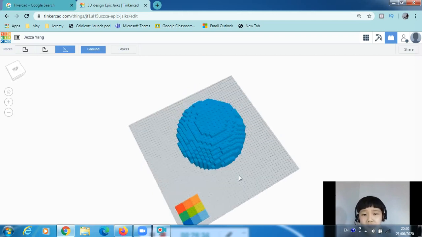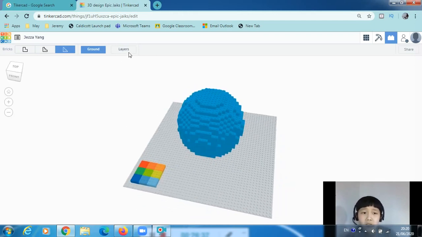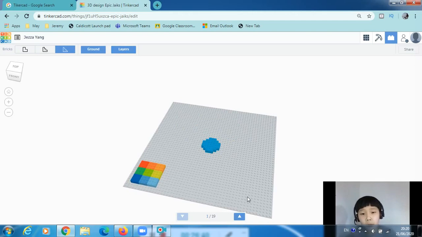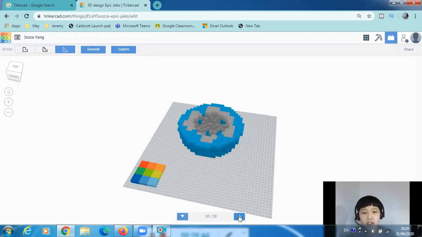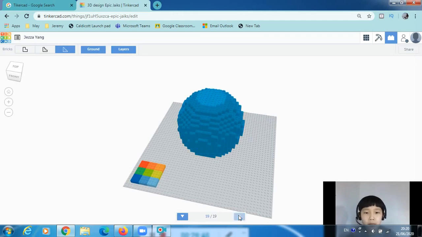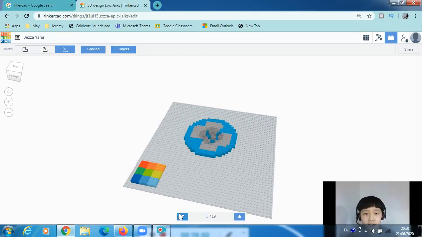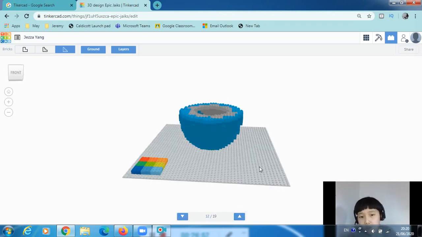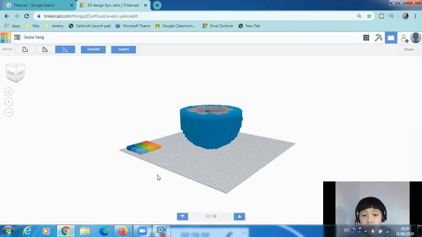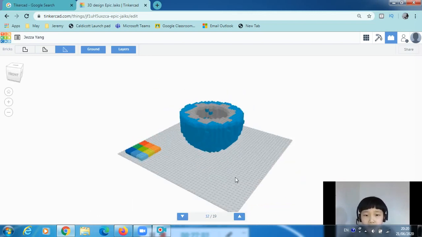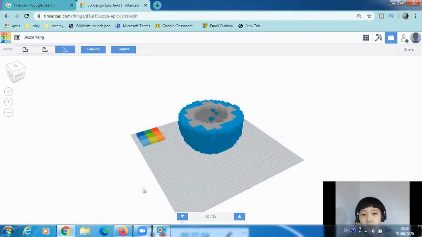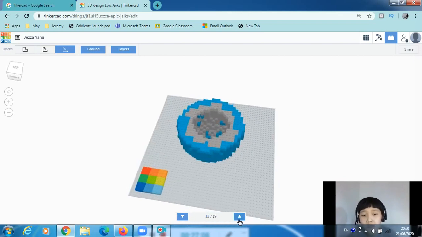Because you can't exactly see what's inside. Well, you can change the amount of layers to see how it's made. And also every single design you can 3D print. So if you want to stop there and make a bowl or something, you can do that, then you can 3D print this. So it is pretty cool.